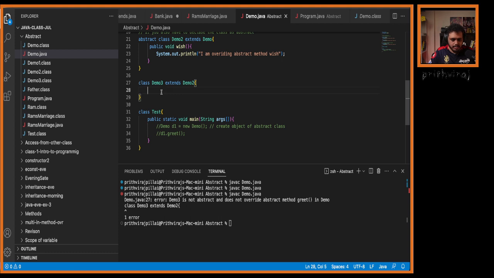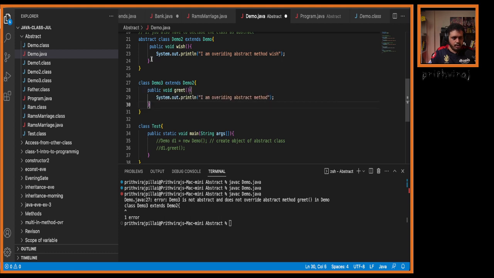Understood? Suppose I only want to implement wish, and I don't want to implement greet. It is my choice as a programmer. I will only implement wish. I am not responsible for greet, so I will declare my class as abstract. So the next person who extends Demo 2 has to only implement the greet method, not both. Is that clear?